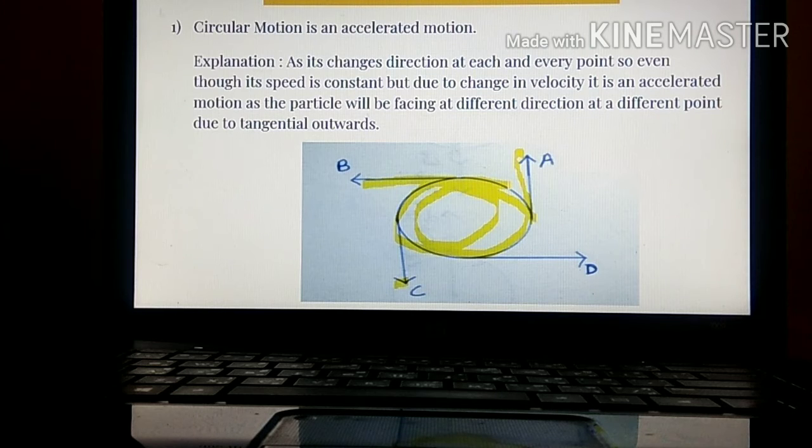Why is it not moving with constant velocity? Velocity depends upon direction. We will see that the particle is continuously changing its direction whenever it moves from one point to another. As it is changing its direction, there is a change in velocity with respect to time. Whenever velocity is changing, even if the speed is not changing, it is said to be an accelerated motion. It is always tangential outwards at each and every point.